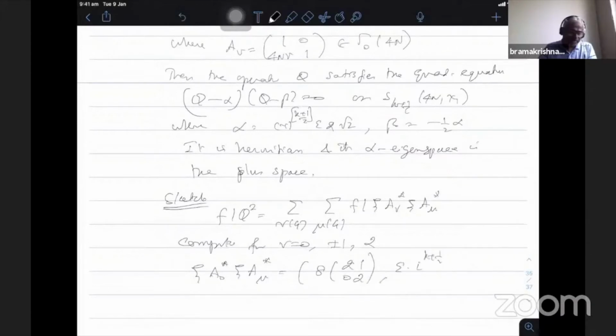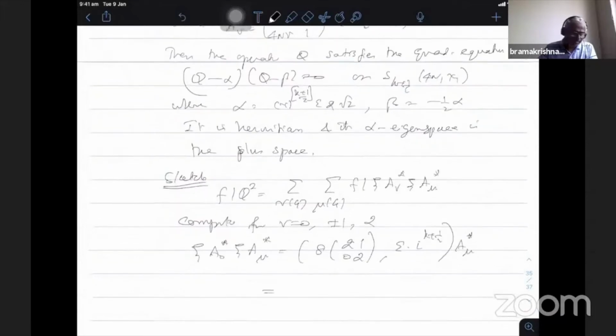See this k appearing, so whatever I told in the beginning you have to use, and in this case the automorphic factor, if I substitute, means minus 1, that's all. Epsilon A_mu star, and this is nothing but there's a big factor coming, so I just say that this is chi mu n.